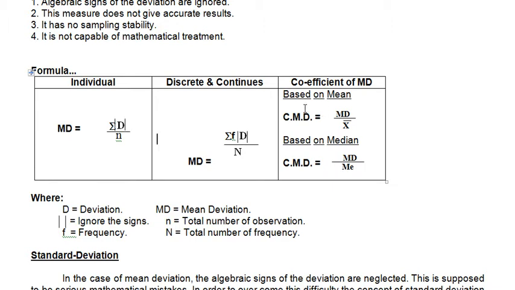And its coefficient is like this. Coefficient of mean deviation equals mean deviation divided by mean. If you take the mean as a base, fine. If you take the median as a base, again the coefficient of mean deviation equals mean deviation by median. That was the simple difference in the question, right? The formula is like this. We'll go to the problem now.